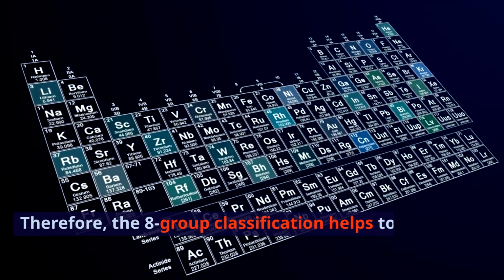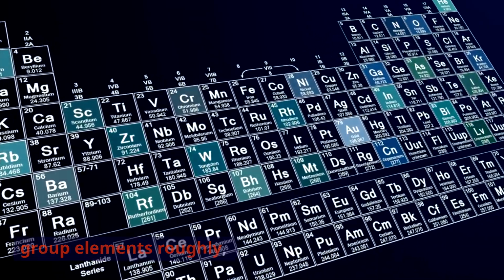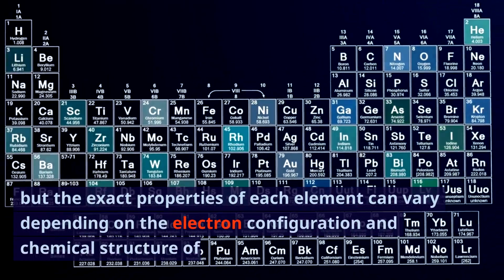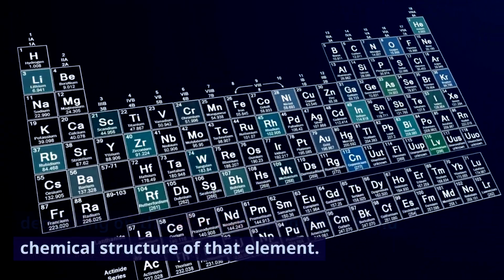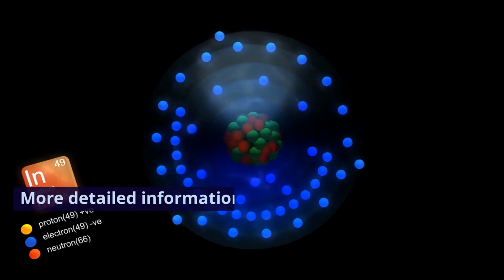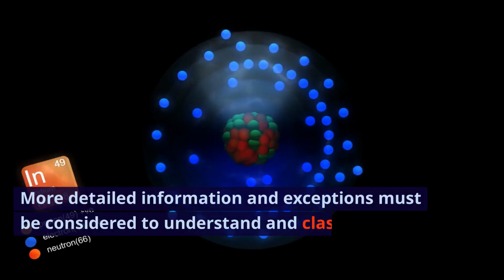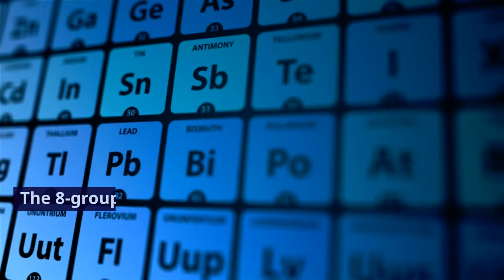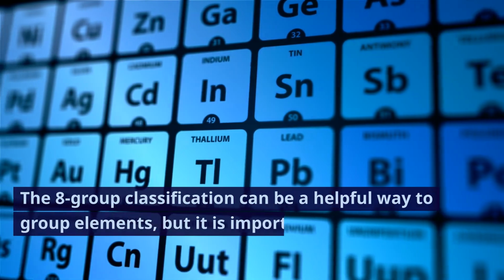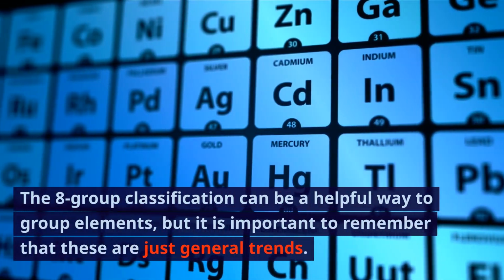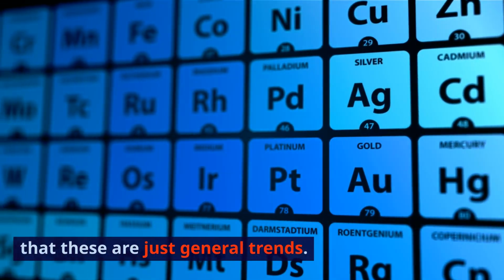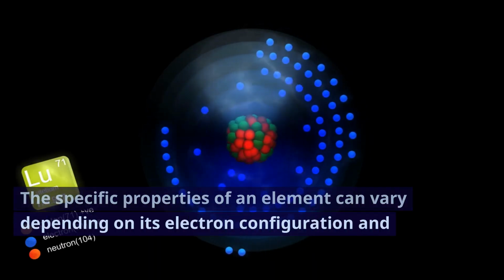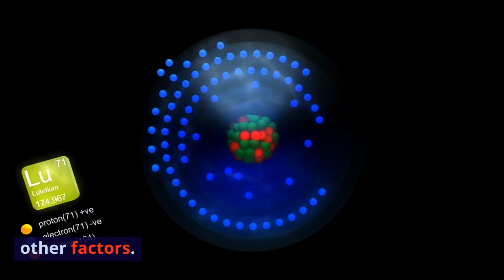Therefore, the 8-group classification helps to group elements roughly, but the exact properties of each element can vary depending on the electron configuration and chemical structure of that element. More detailed information and exceptions must be considered to understand and classify the properties of elements. The 8-group classification can be a helpful way to group elements, but it is important to remember that these are just general trends. The specific properties of an element can vary depending on its electron configuration and other factors.